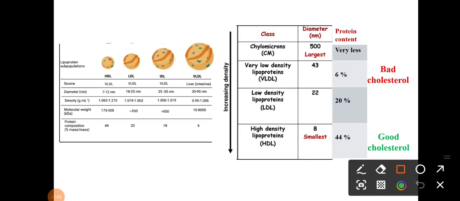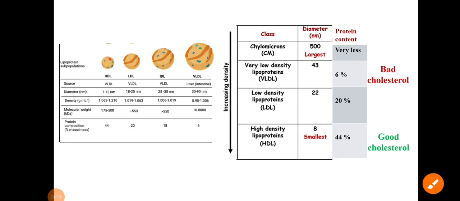According to the size, chylomicron is the highest, and the lowest size is the HDL, high density lipoprotein, means it has the highest density but the smallest size. And chylomicron has the lowest density but highest size. So that is about the size and your density, right? But what about the protein content?